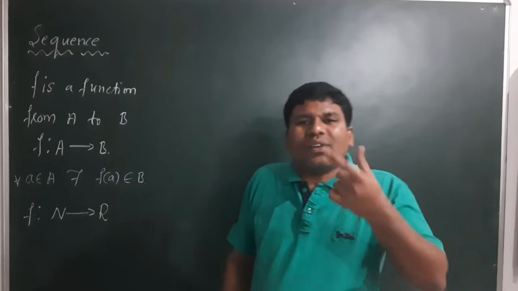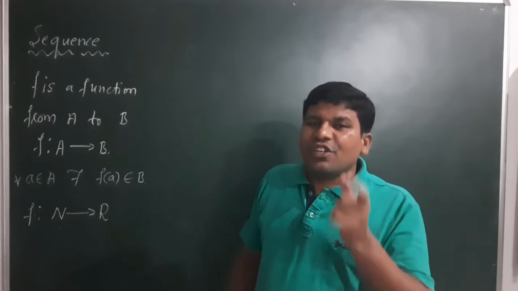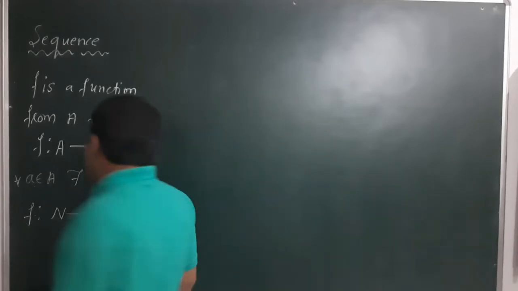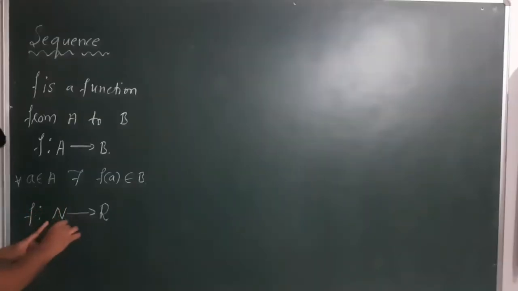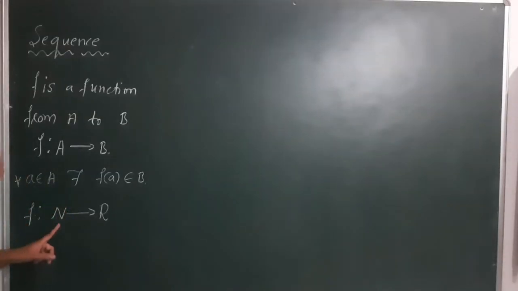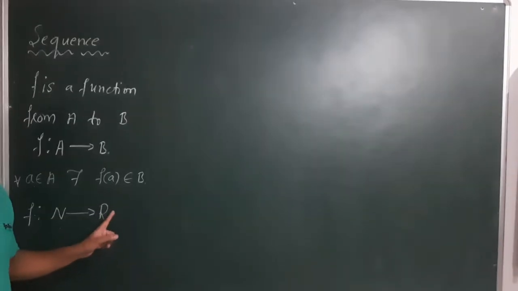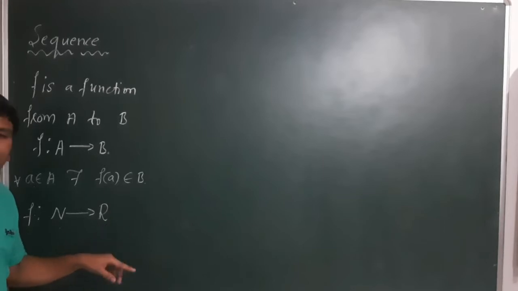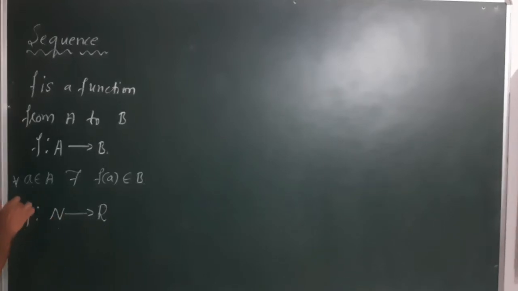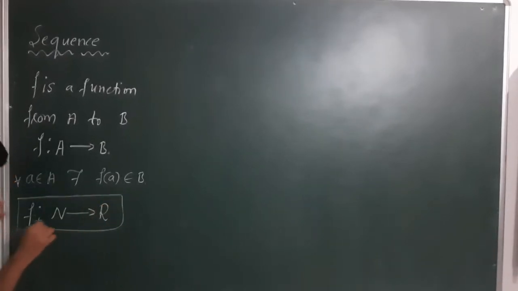It is not only a sequence, it is an infinite real sequence, because the set of natural numbers is infinite. This is the domain, and the codomain is the real number set. That means all the values are real numbers. Then f is a function from N to R, and that sequence is called an infinite real sequence.